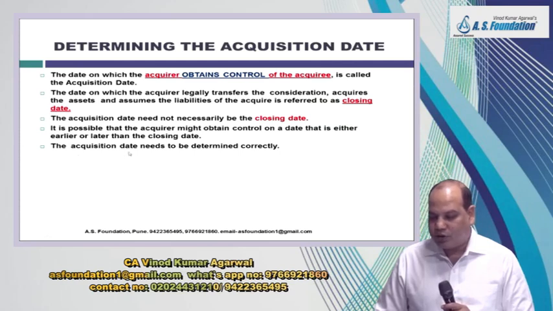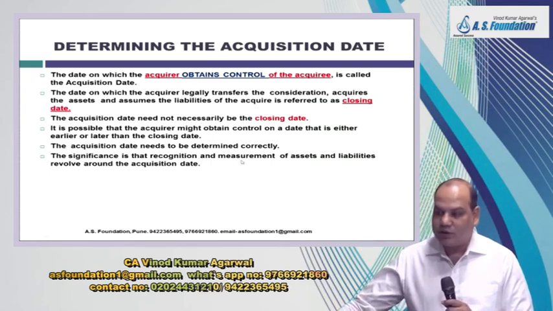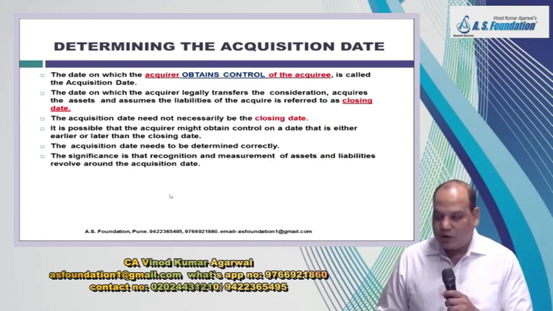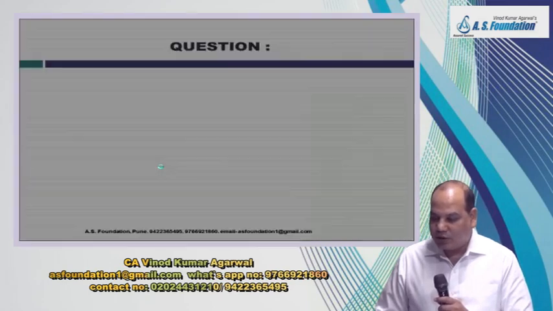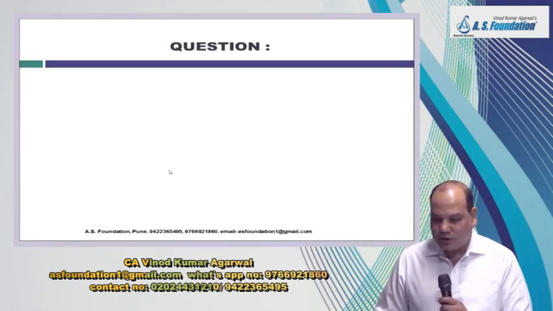Next point is the acquisition date needs to be determined correctly. What is the relevance of the acquisition date? The significance is that the recognition and measurement of assets and liabilities revolve around the acquisition date. Recognition and measurement of assets, liabilities, goodwill, gain on bargain purchase will start from acquisition date. So therefore we need to find out the acquisition date correctly.